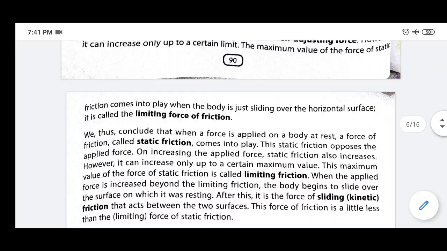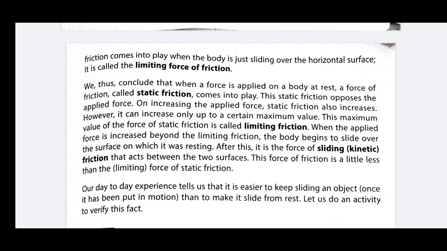Now kinetic friction is of two types. Whenever an object slides over another object, then this friction is known as sliding friction, while when the object rolls over another object, then the friction is known as rolling friction. So kinetic friction is further divided into two parts: sliding and rolling. Sliding friction means whenever an object slides over another object, and rolling friction is when the object rolls over another object.